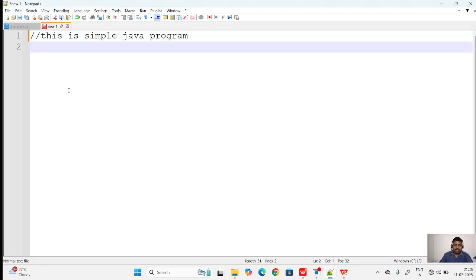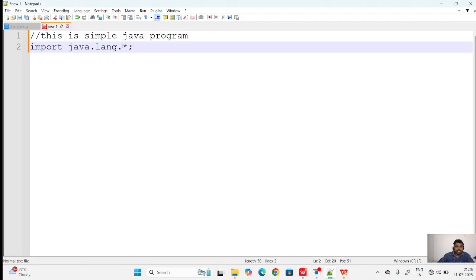This comment section is not considered by the compiler. The compiler ignores those statements, whatever comments are there in your program. Then here, for example, import java.lang.star. What is meant by java.lang.star? Here already we discussed java.lang.